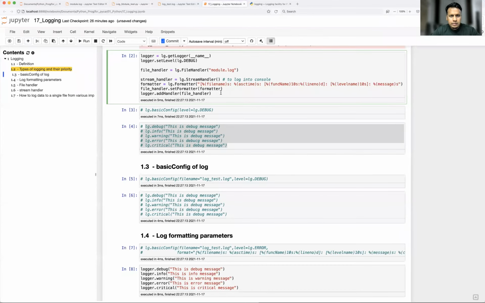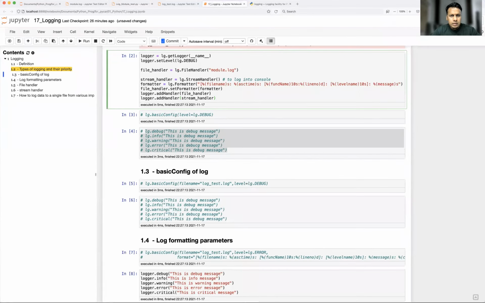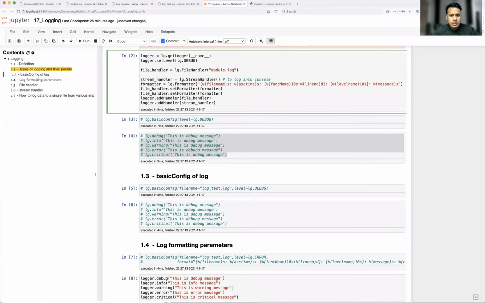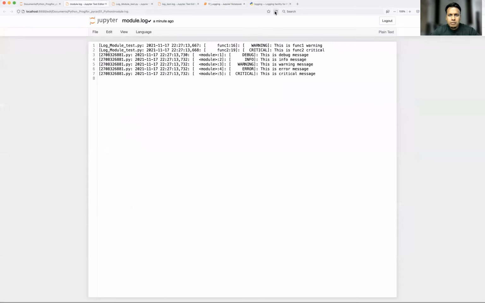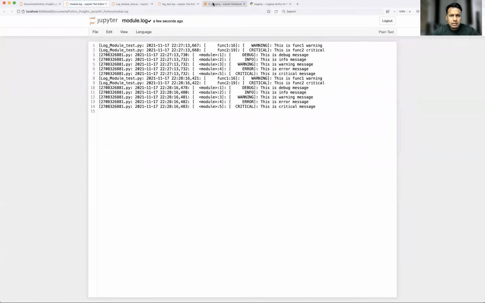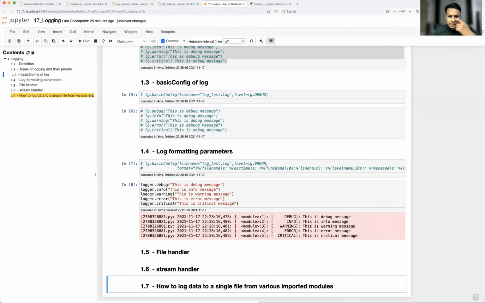Okay. Log handler, stream handler, and we have to do the stream handler formatter also, right? Because we need to include the same formatting. Now let's run it. Okay, you see the magic here. So you are getting the same kind of formatting in the log file as well as in the console. This was the idea of having the stream handler.